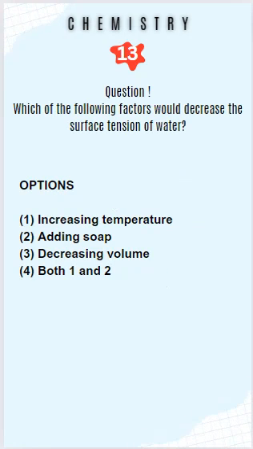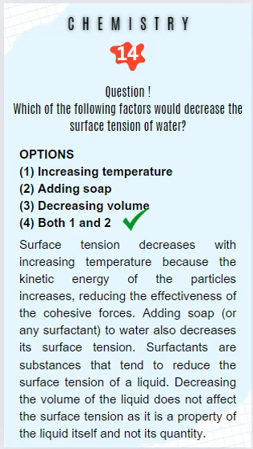Now the question is, which of the following factors would decrease the surface tension of water? Increasing temperature, or adding soap, or decreasing volume, or both 1 and 2. The correct answer is option 4.